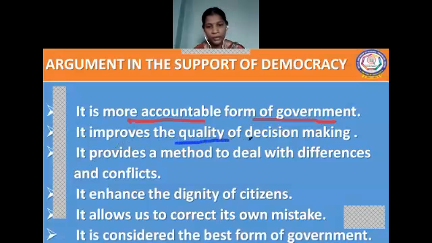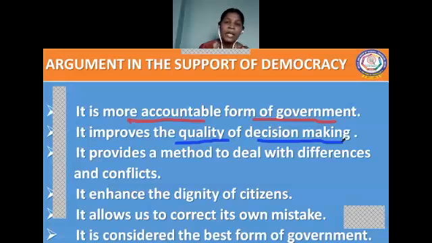And now listen here, how does it improve the quality of decision making, children? Democracy is always based on discussion and debate. If you take a presidential form of government or a parliamentary form of government, the people will discuss a lot about the issue.